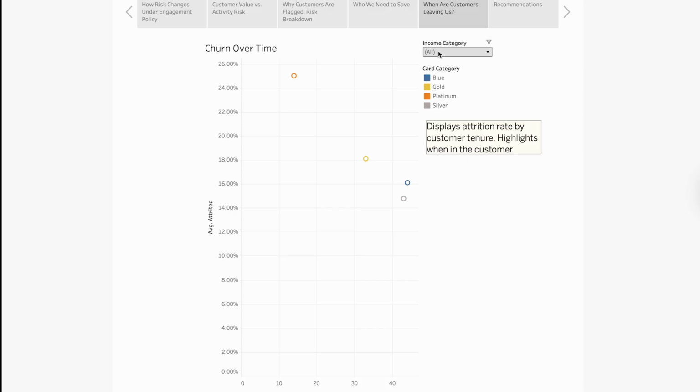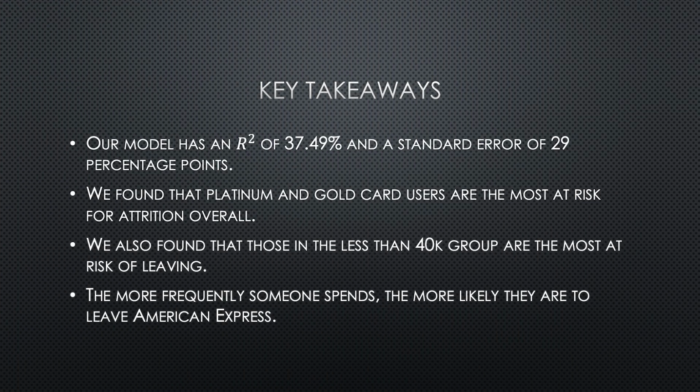Some of our key takeaways is that our model had an R-squared of 37.49% and a standard error of 29 percentage points. We found that Platinum and Gold card users were the most at risk for attrition overall. We also found that those in the less than 40,000 group are the most at risk of leaving. The more frequently someone spends, the more likely they are to leave American Express.